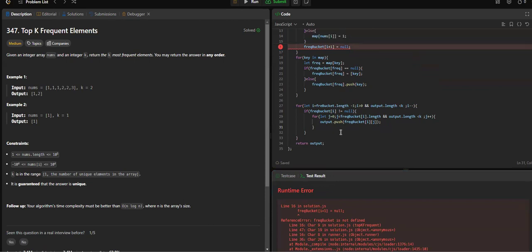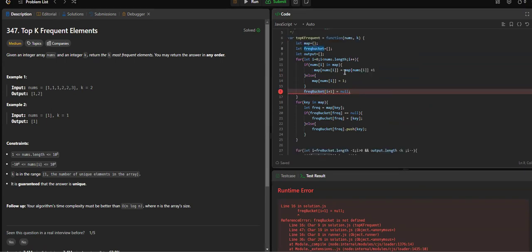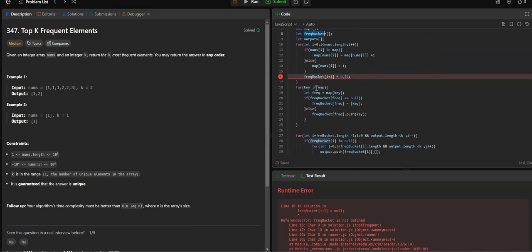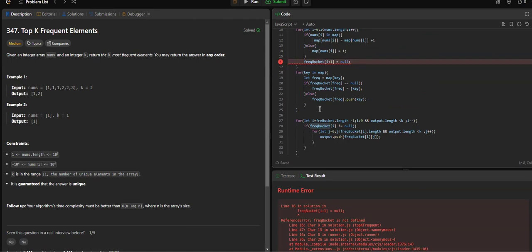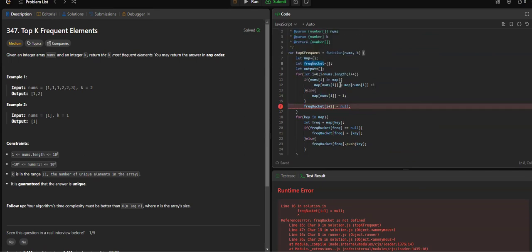Line number 16, what is it saying? Frequency bucket, why is it not defined? Okay, looks like every place I have added B as a capital, so what if I change this one?